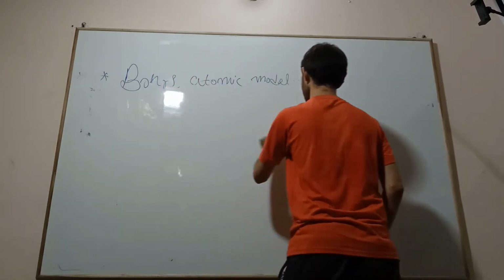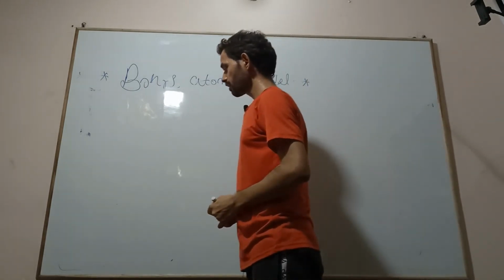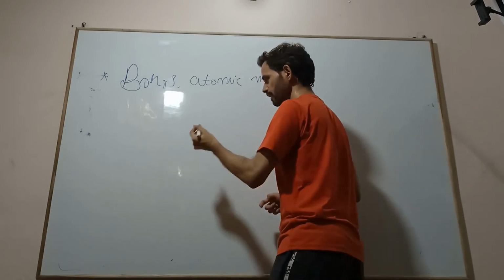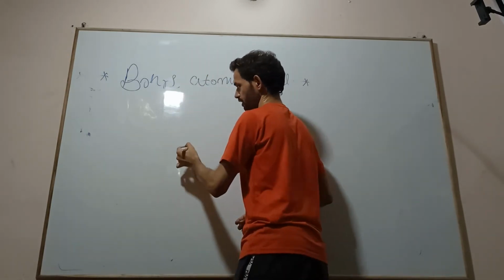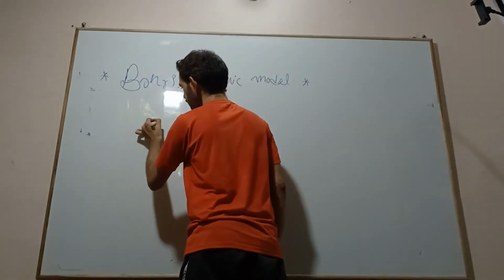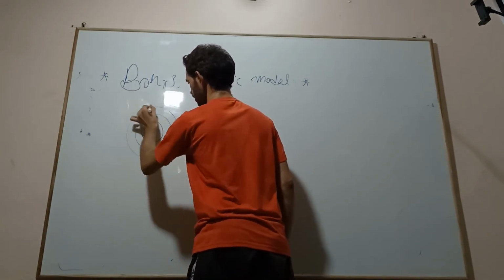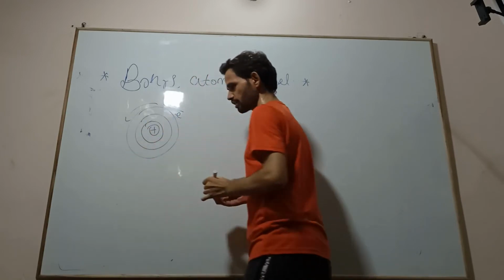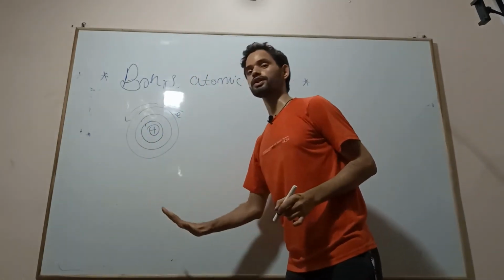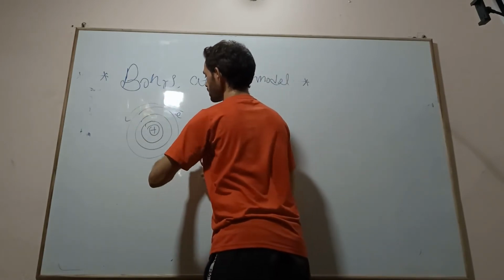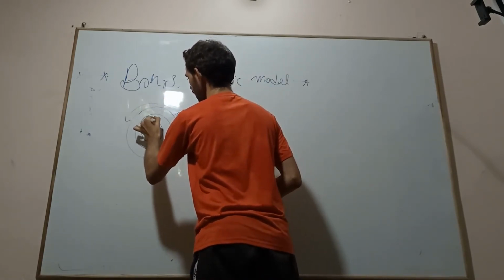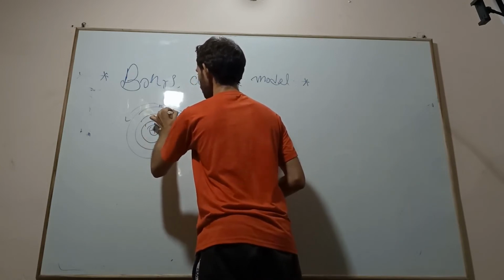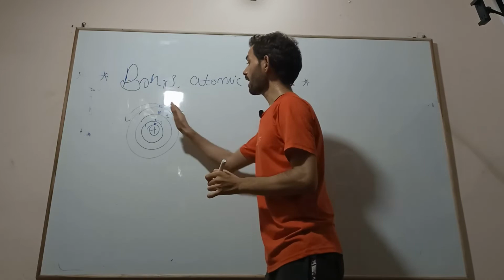Next we will discuss the movement of the electron in this energy state, that is K, L, M, N, or you can say 1, 2, 3 energy levels.